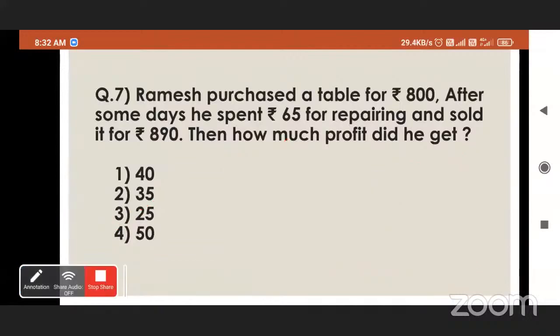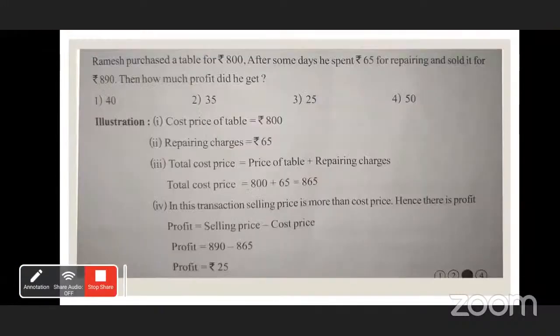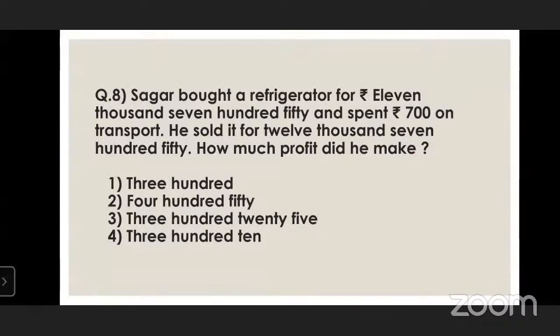Okay, we will see the illustration. See here, rupees 25 is the correct answer. Okay, now question number 8. Sagar bought a refrigerator for rupees 11,750 and spent 700 on transport. He sold it for 12,750. How much profit did he make?